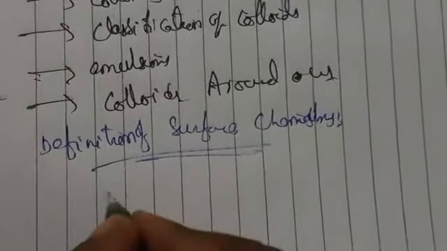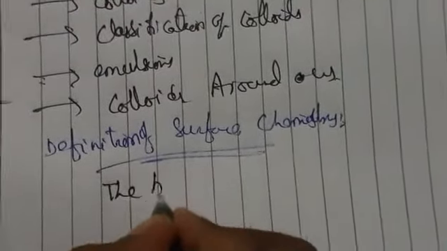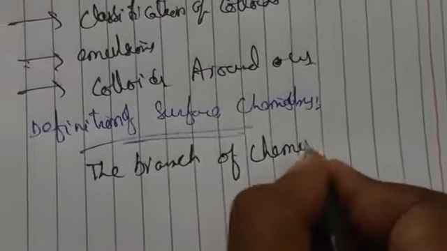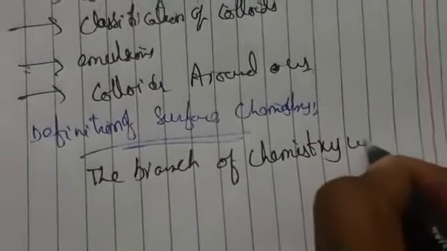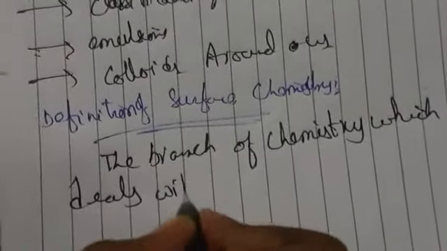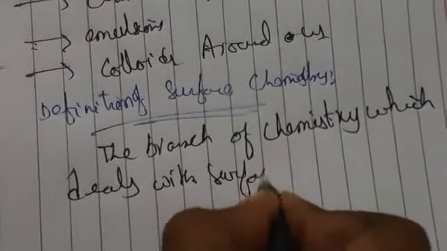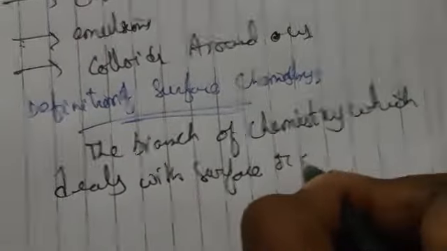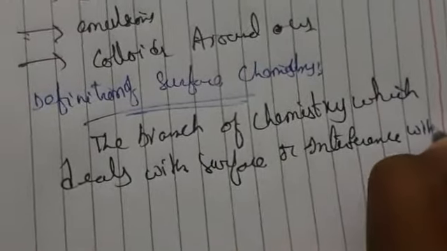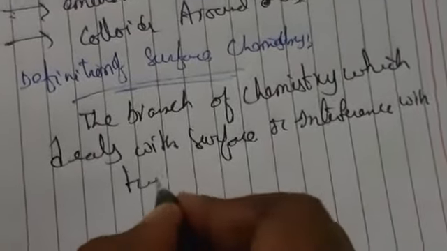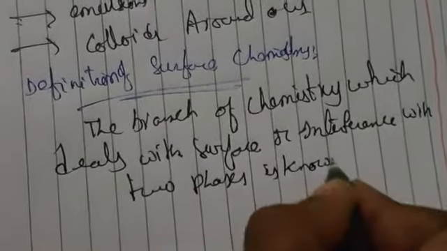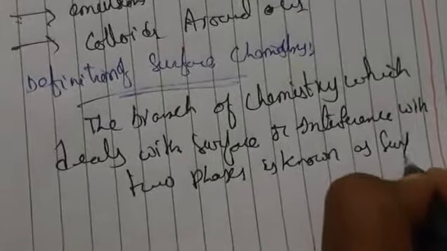This is the branch of chemistry which deals with surfaces or interfaces between two phases. We call it surface chemistry.